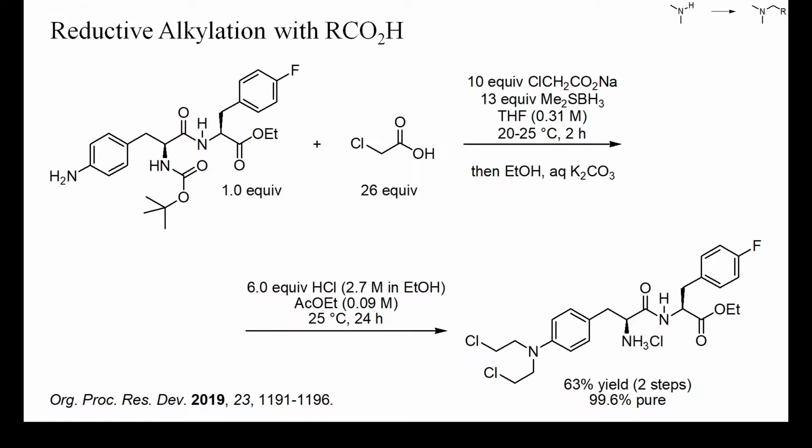This is an example of twofold alkylation at nitrogen of an aniline with chloroacetic acid for the preparation of the cytotoxic anti-cancer agent melflufen. A large excess of chloroacetic acid and borane were required to attain a complete conversion of the starting aniline. But because of the high price of the starting aniline, this didn't seem to affect the overall costs of the synthesis too much. Interestingly, despite the large excess of borane, no reductive dechlorination or reduction of the ethyl ester in the product occurred.